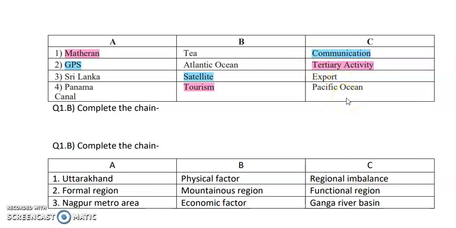Export area Pacific Ocean is not the answer which is going to match GPS. After that we have Sri Lanka. Now what is Sri Lanka famous for? Basically Sri Lanka is famous for tea production and it always exports tea. Now here you have only two options left, Panama Canal and Sri Lanka. Even if you don't know whether it exports tea or not, you know that Panama Canal is not going to have tea in it. So you need to use your brain and apply logic in such types of questions.